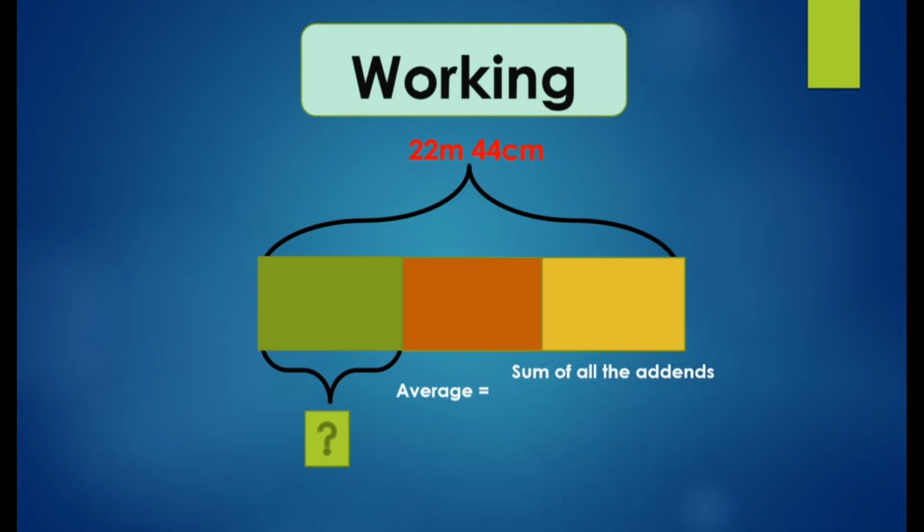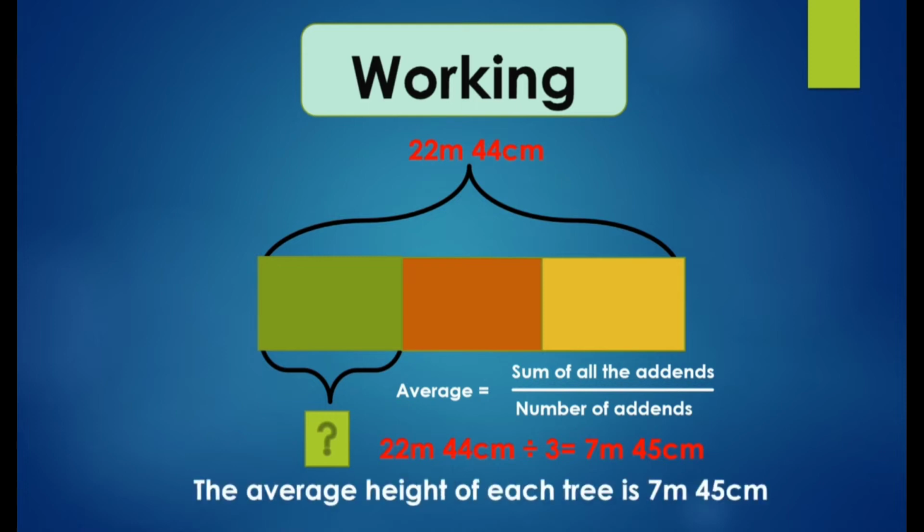So average is equal to the sum of all the addends by the number of addends. It means that 22 meter 44 centimeter is the sum of all the addends, divided by 3, the number of addends. When you divide, you will get 7 meter 45 centimeter. So the average height of each tree is 7 meter 45 centimeter.